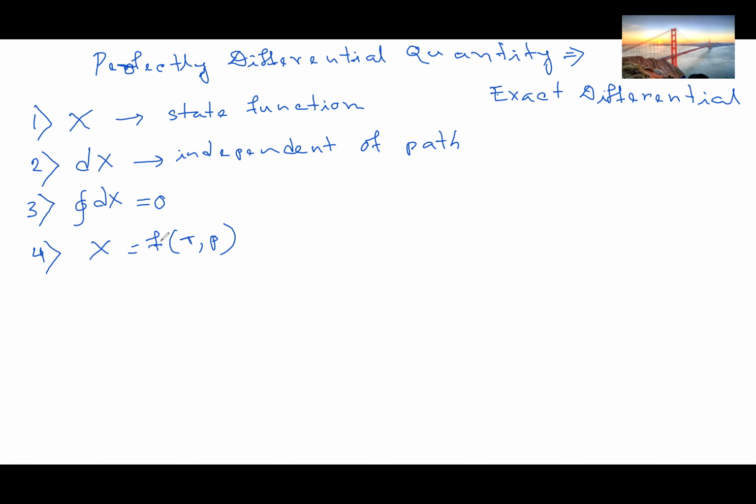What is that? If x is a function of T and P, Euler's reciprocal theorem says that del square x by del T del P equals del square x by del P del T. I'm sorry for this.